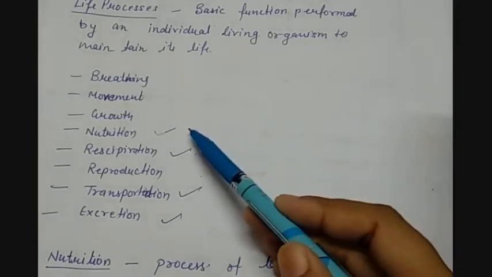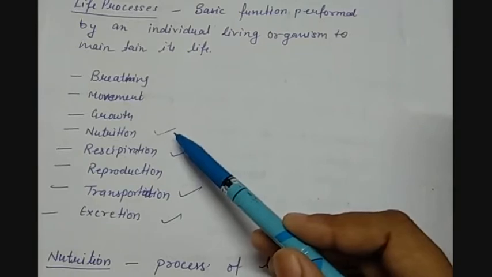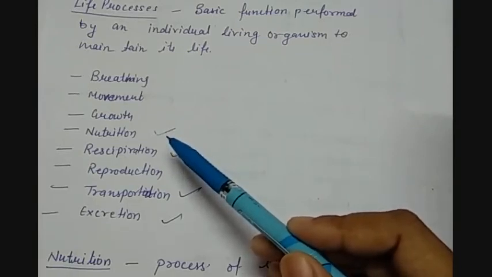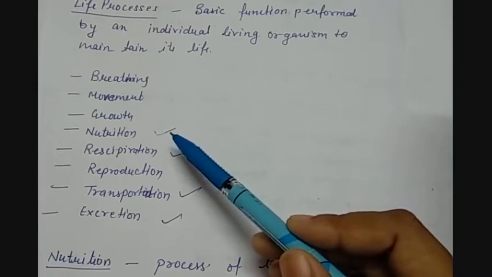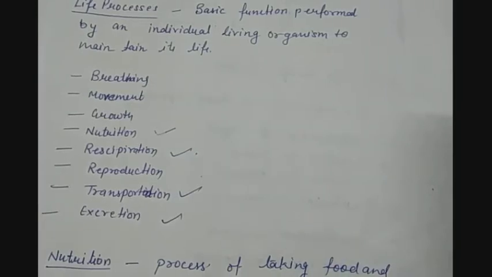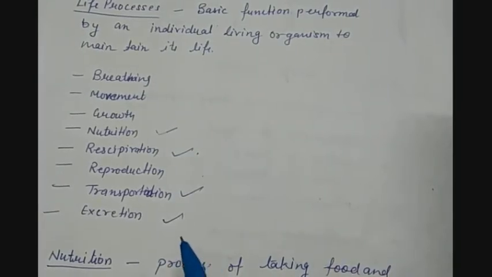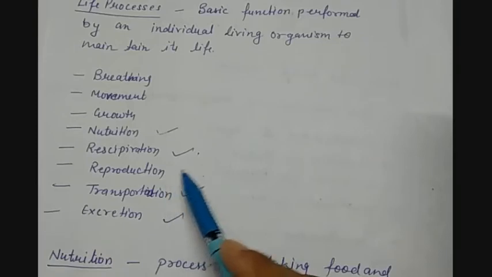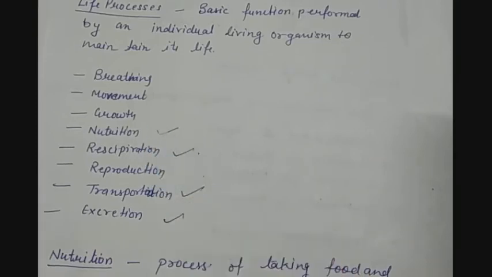Like nutrition. With the help of nutrition, we are getting the energy. We are getting the nutrients from the food. But the food cannot be digested without oxidation. So if we want oxygen, then there is a need for the respiration process. So respiration is helping the nutrition to occur.